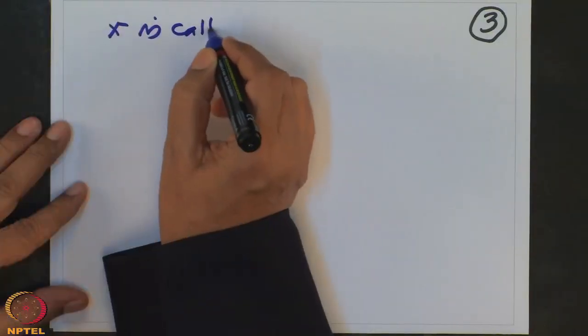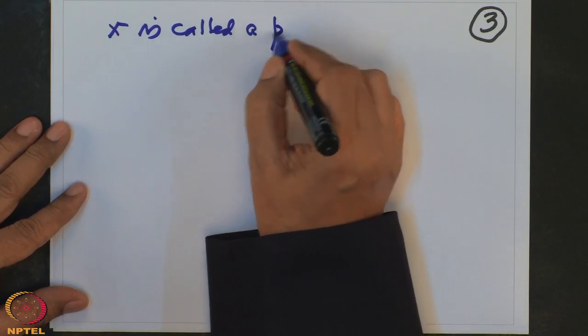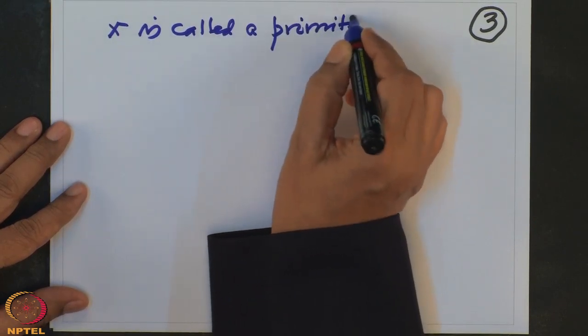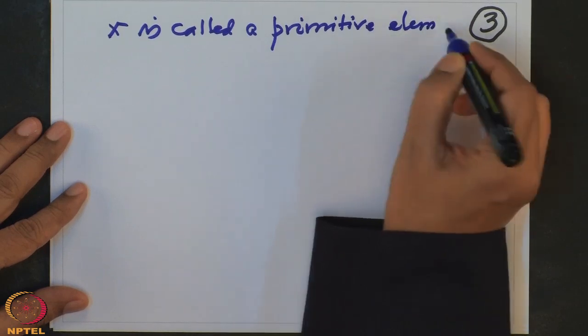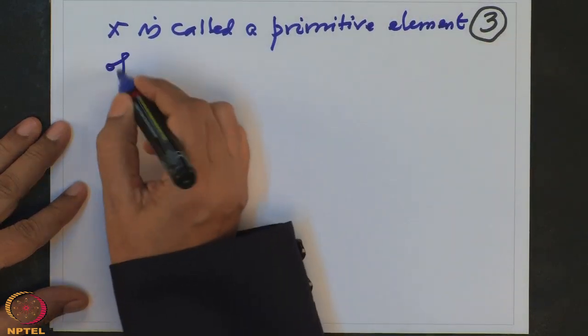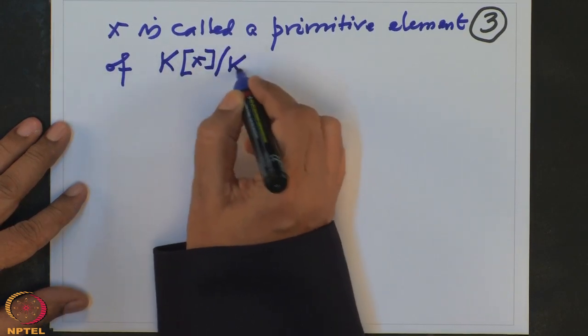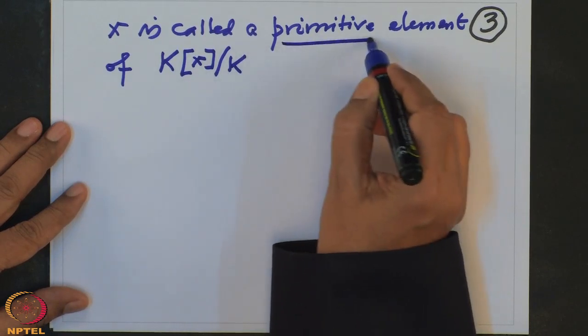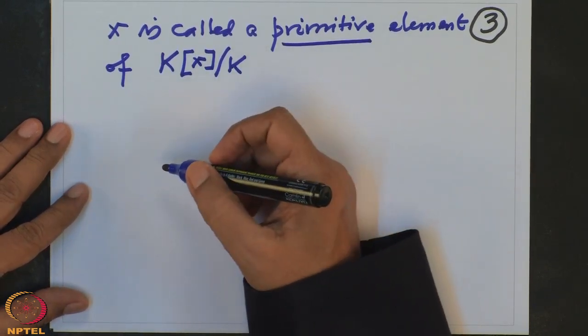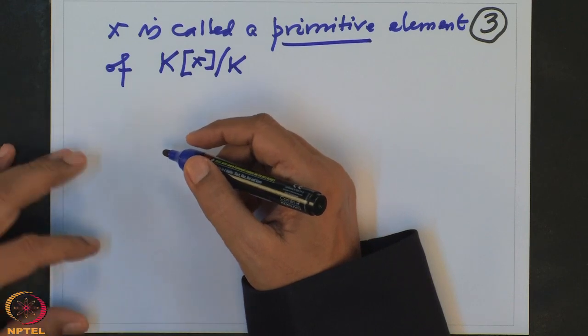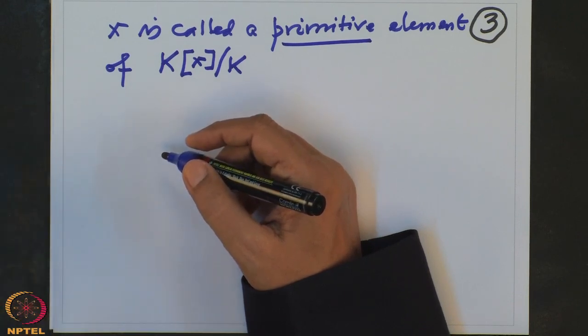This x is called a generator of that algebra. x is also called a primitive element of K(x) over K. Remember, there may be more than one primitive element, as we will see. Primitive elements are not necessarily unique. It's exactly like a group. A group is called cyclic if there is a generator, and a generator of a group may not be unique, as you know from several examples.